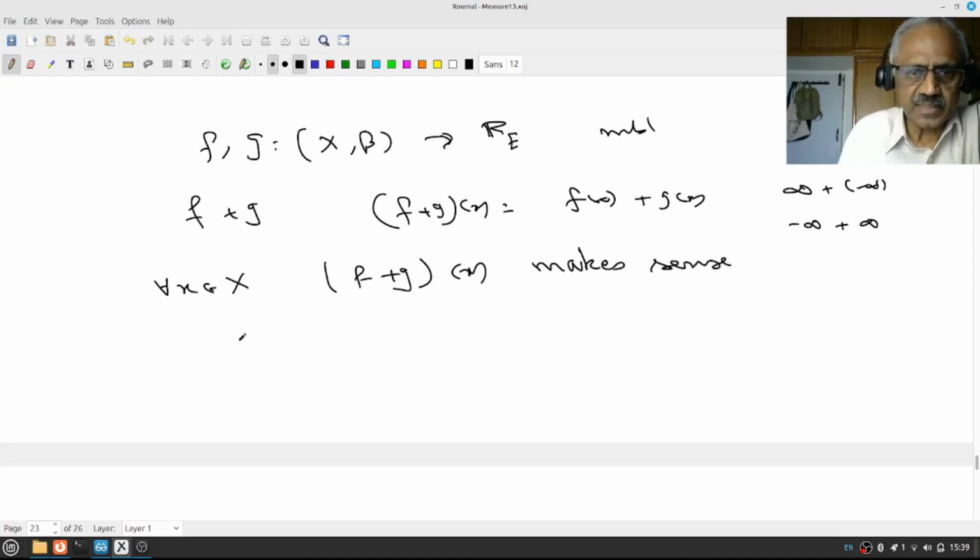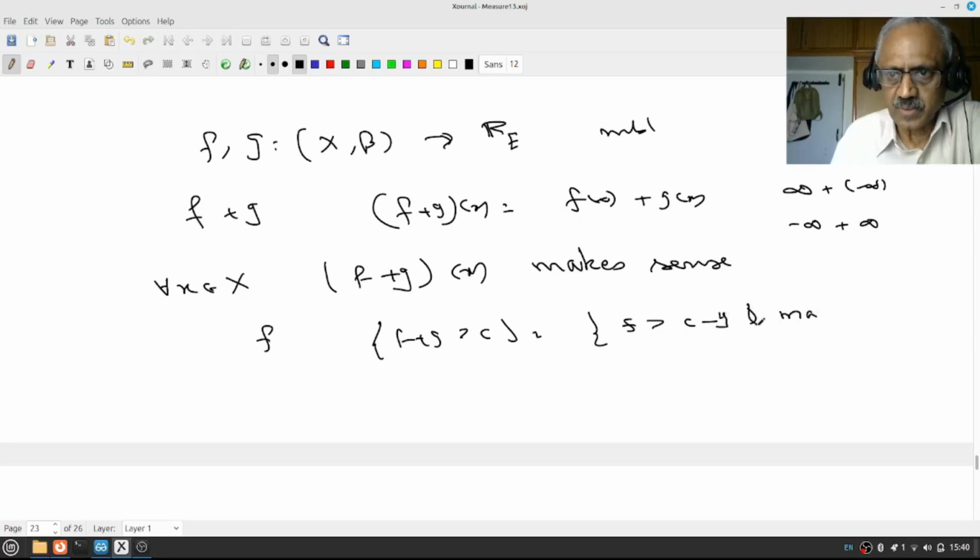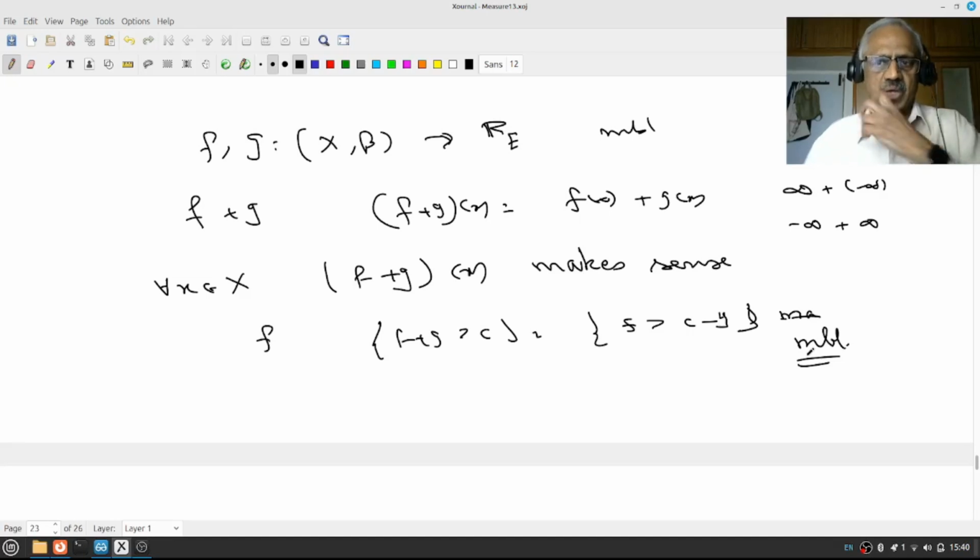In that case, the earlier proof applies, that is, the set where f plus g is greater than c equals the set where f is greater than c minus g. Yes, it makes sense and is measurable. Right.